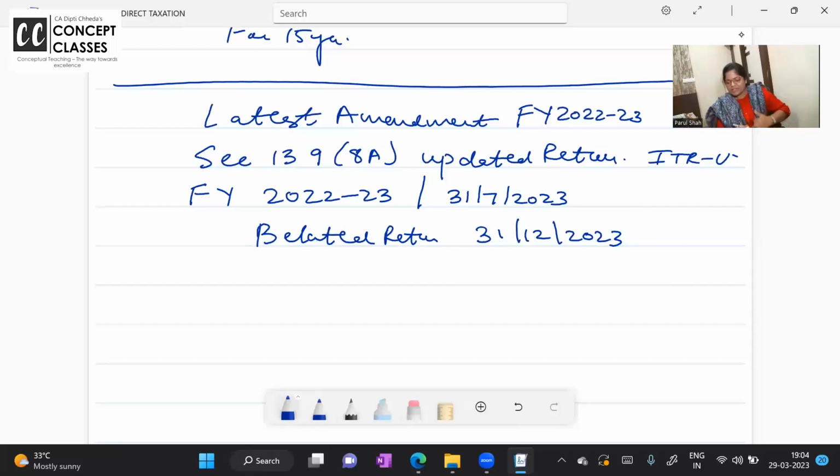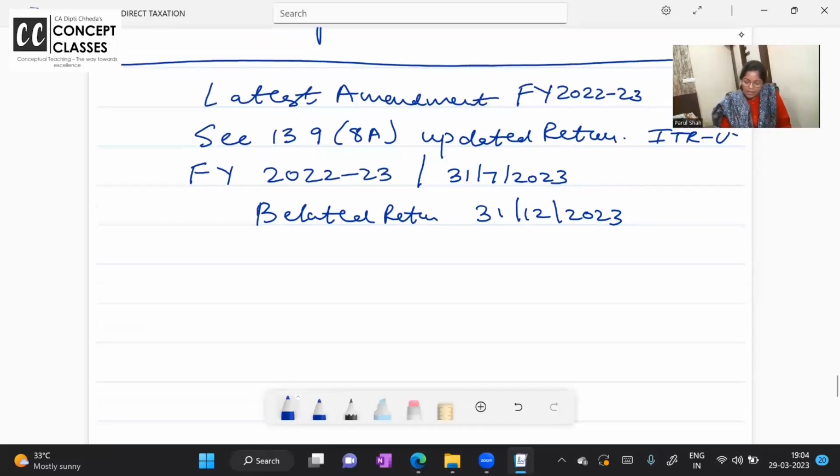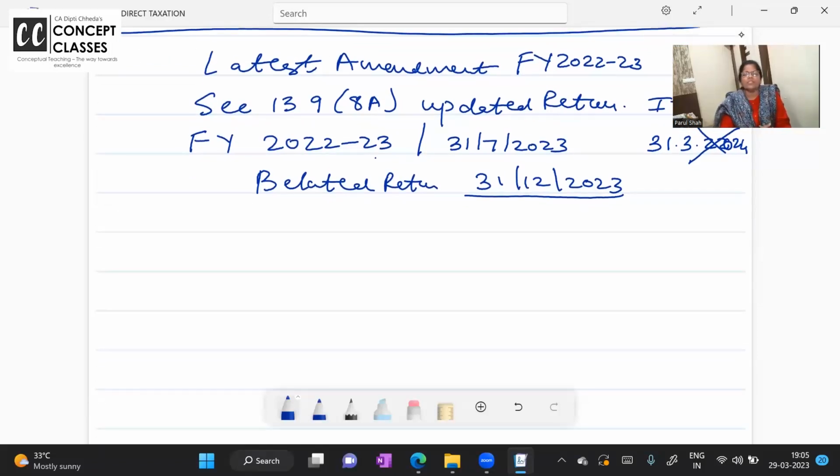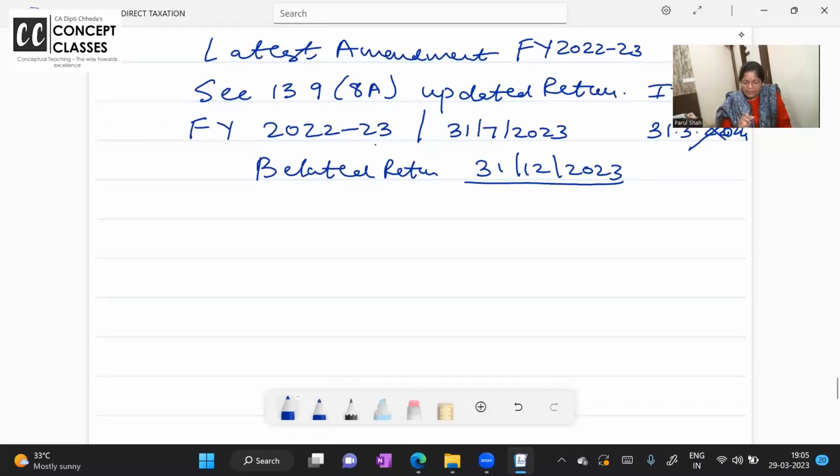Now listen to what it is saying. This time limit till last year was 1 year from the end of the previous year. That was till the end of the assessment year. But now the previous year is 22-23, and the assessment year is 23-24, which ends in March 2024, which is not allowed. So a belated return you can file only till December 2023. Clear? Or a late return.